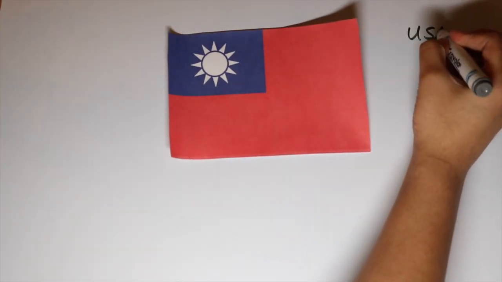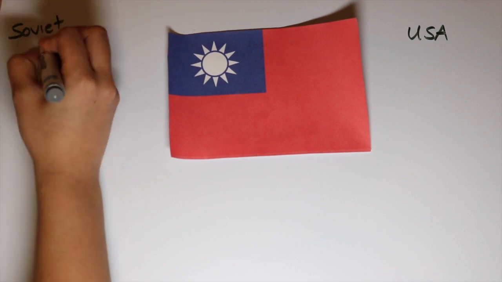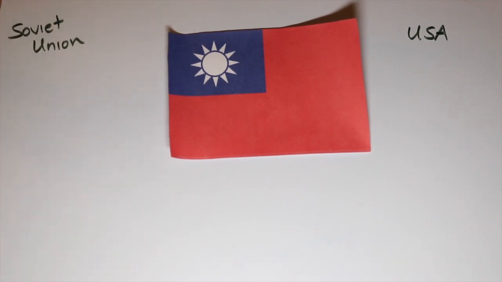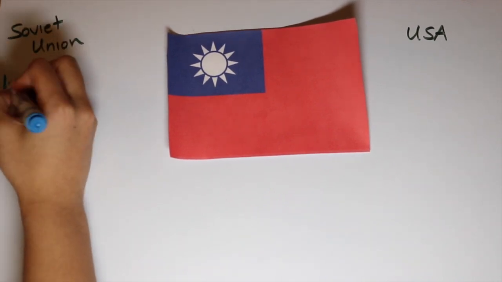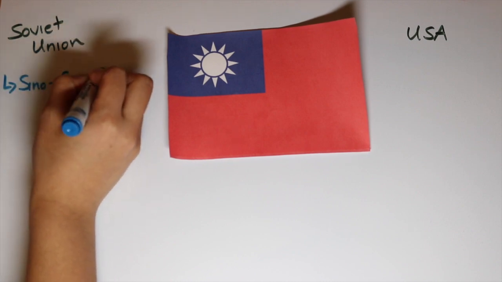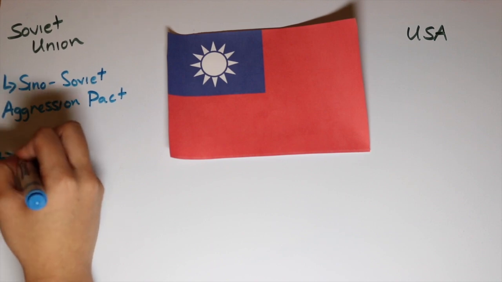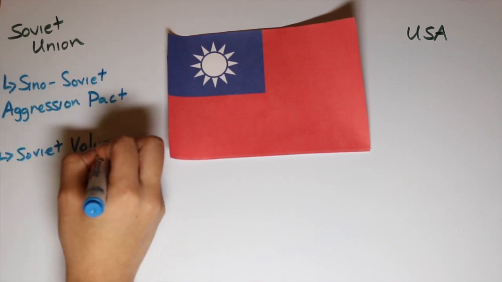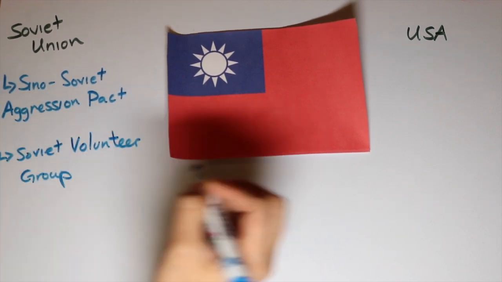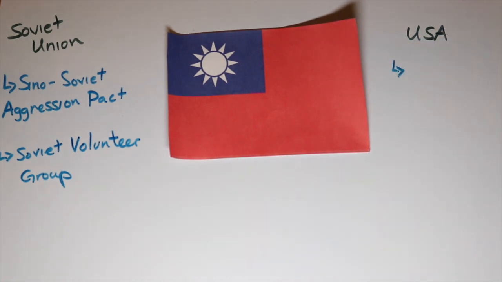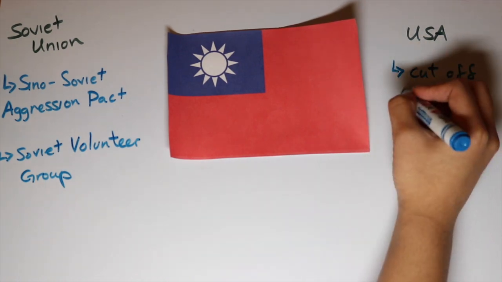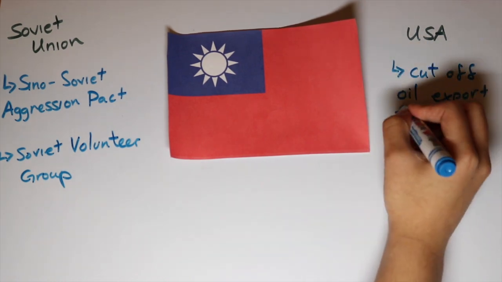Some Western nations were already suspicious and fearful of Japan prior to Pearl Harbor and acted accordingly. The Soviet Union signed the Sino-Soviet Non-Aggression Pact and supported China by sending the Soviet Volunteer Group, a group of Soviet air forces, in hopes of defeating the Japanese. The United States also cut off all their oil trading with Japan in hopes of defeating them economically, as Japan relied on the US for about 90% of their oil imports.